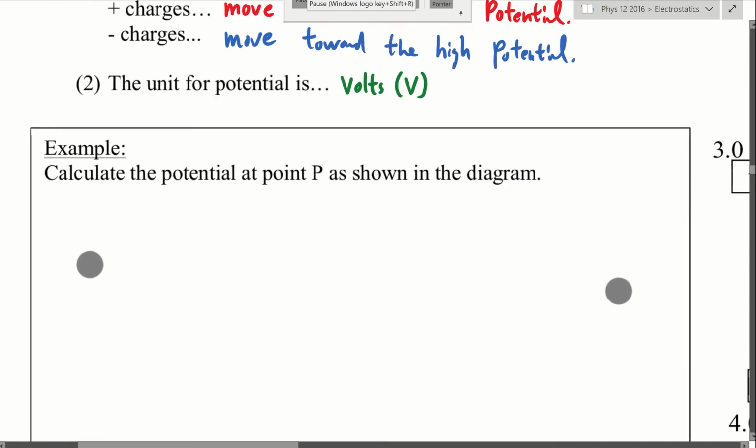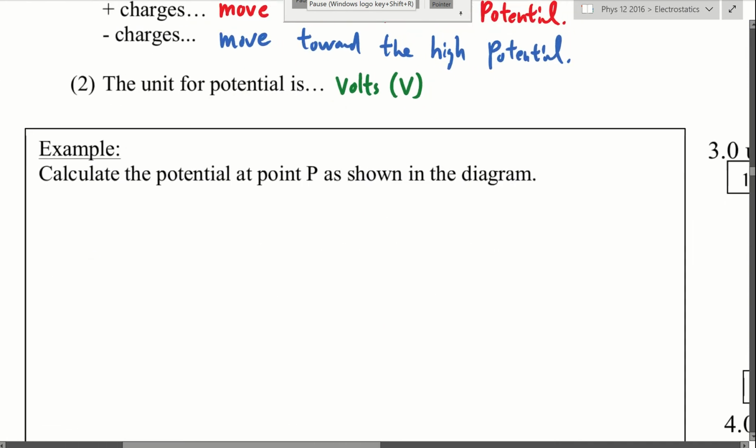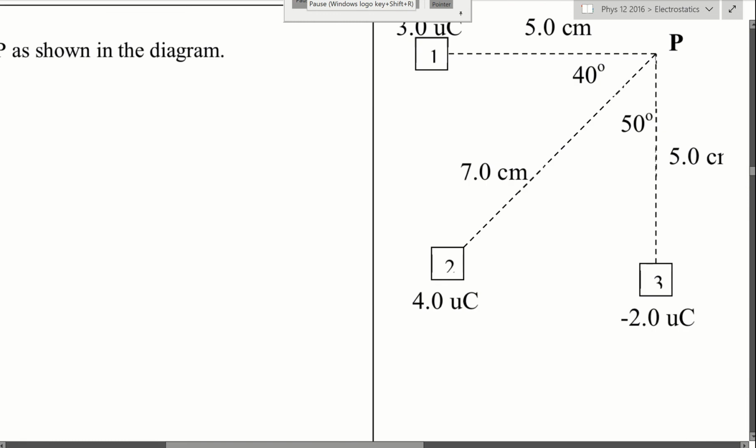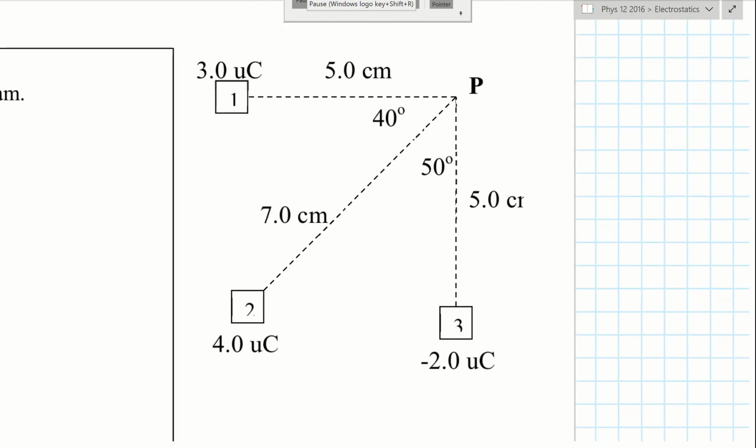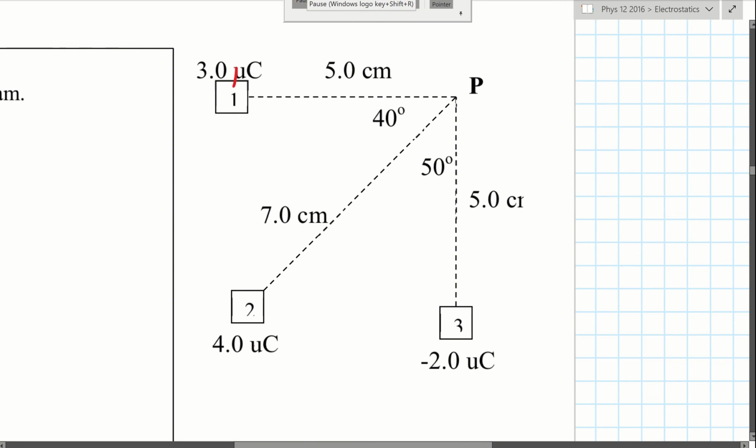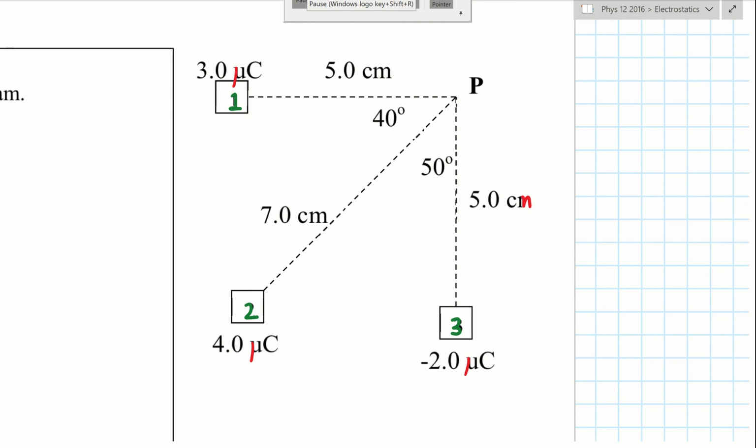Okay, so calculate the potential at point P. I guess I will have to go to the diagram first. Point P is there. We have three charges: 3 microcoulomb, 4 microcoulomb, and negative 2 microcoulomb. So that one's negative. And then we have all these distances: 5 cm, 5 cm, and 7 cm from charge number 2. So this is labeling the charges. Charge 1, charge 2 is here, charge 3 is down here. So now how do we get the potential at location P?